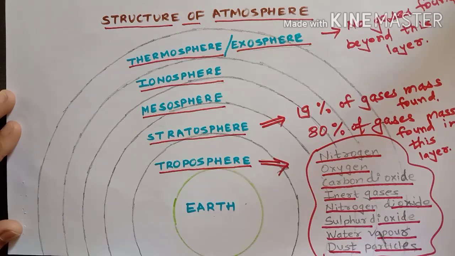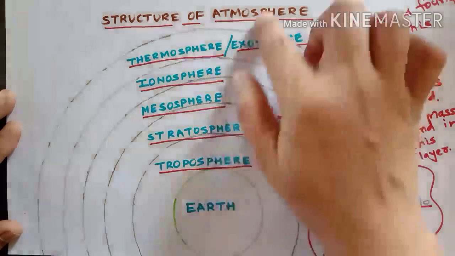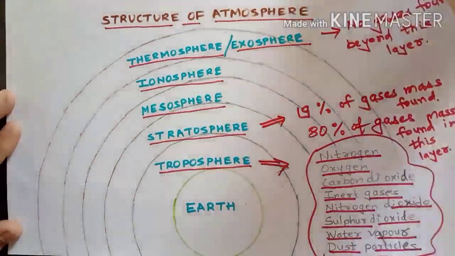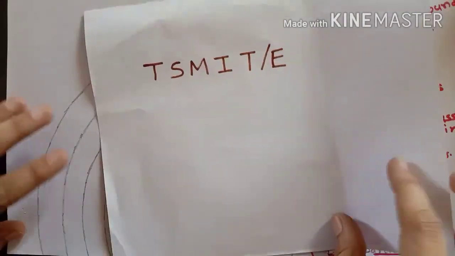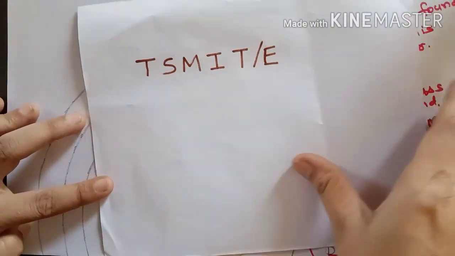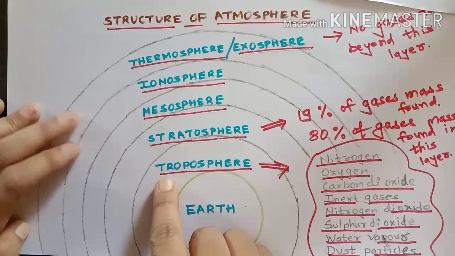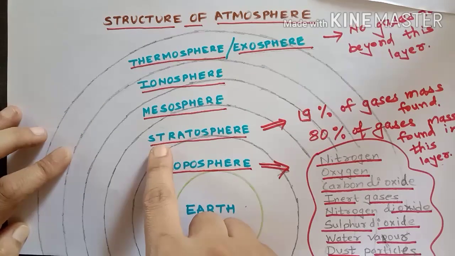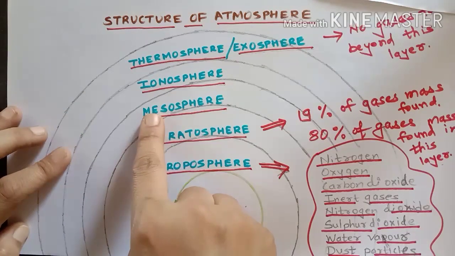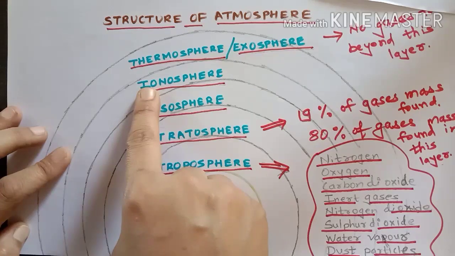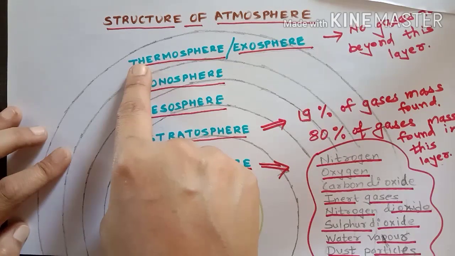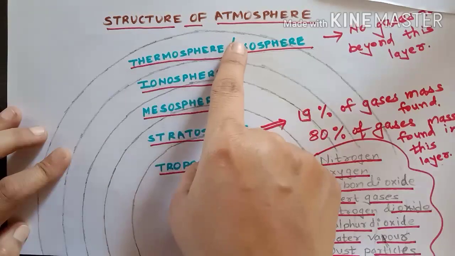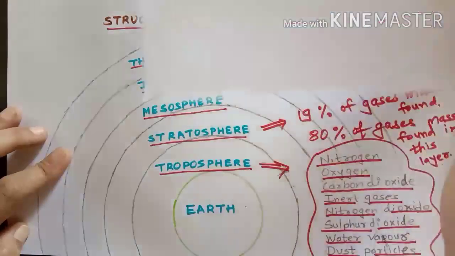Students, there is a trick to remember all these 5 layers of atmosphere. Here, T Smith, where T for troposphere, S for stratosphere, M for mesosphere, I for ionosphere, and here T for thermosphere, or it is also called exosphere.